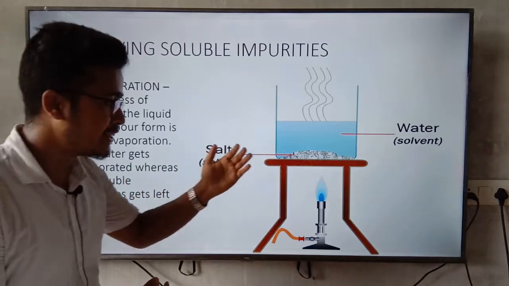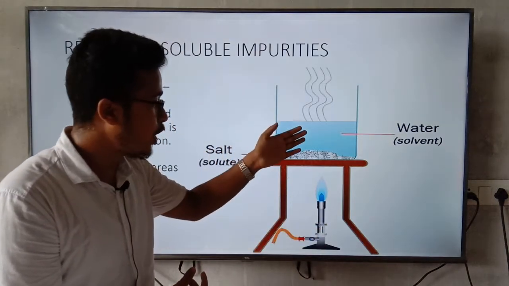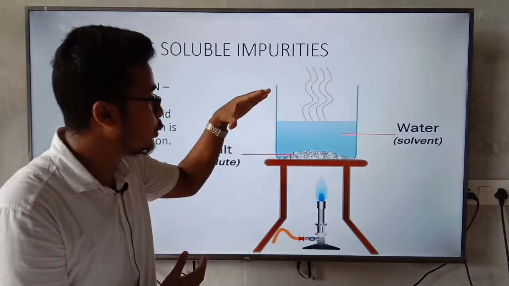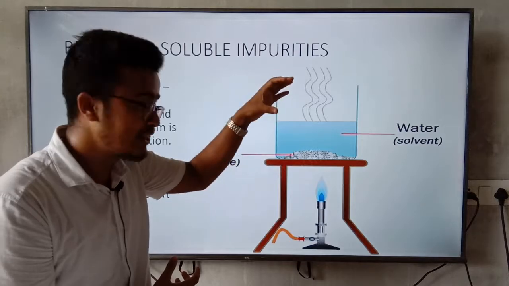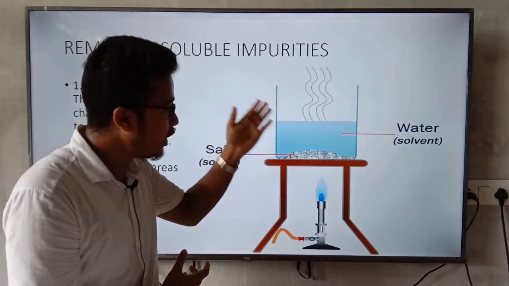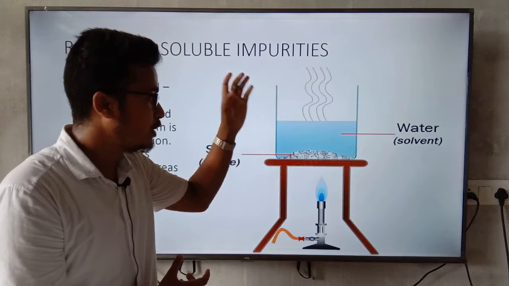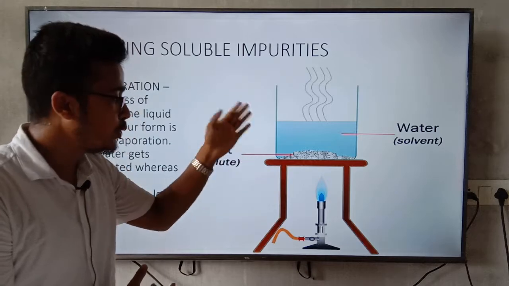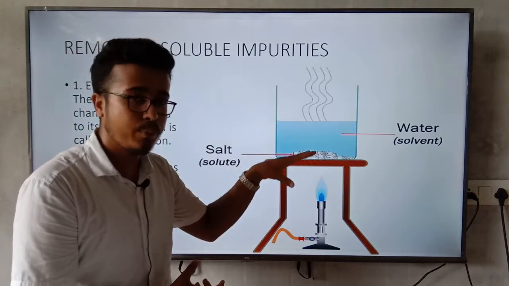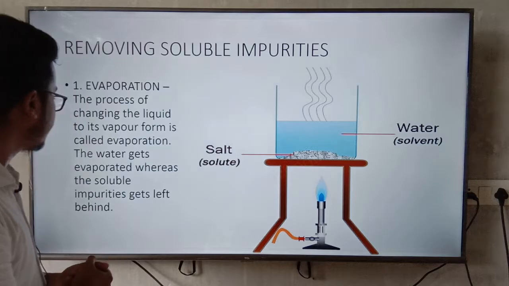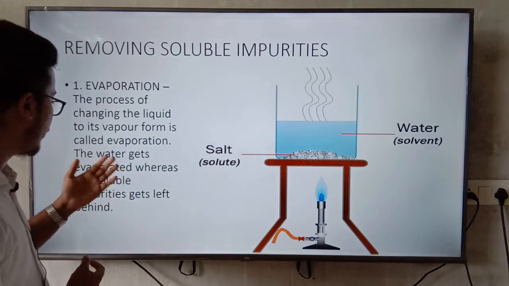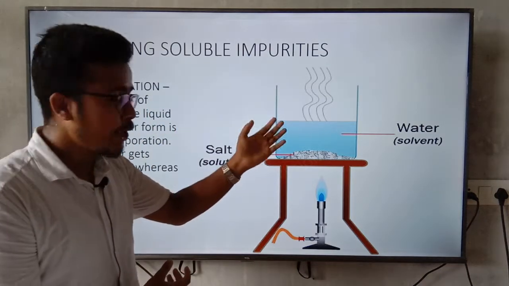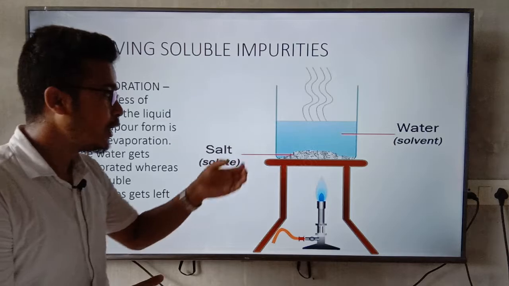So the water gets evaporated, whereas the soluble impurities get left behind. Here heat is applied. Whenever this water is heated, it changes from liquid to gaseous state. Whenever this water changes to vapor state, the remaining is only soluble impurities, that means salt, sugar, which remain only in the bottom portion. So the water gets evaporated, whereas the soluble impurities are left behind in the beaker.